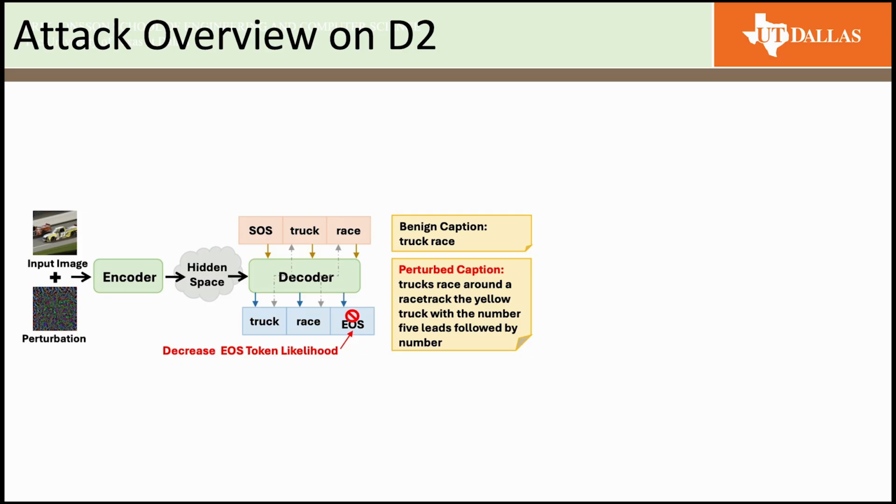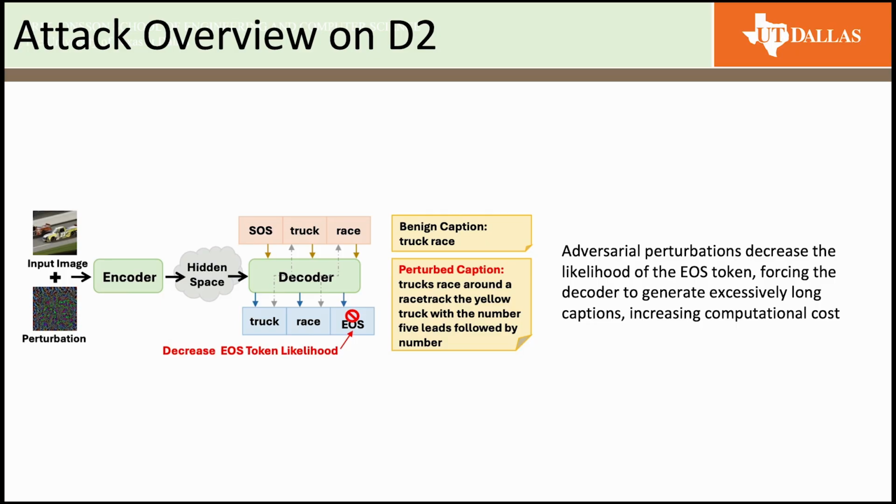Dynamic inference iterations capture how models like autoregressive decoders decide on the fly how many steps to run before halting. Normally, the decoder stops when it predicts the end-of-sequence, or EOS, token. As in this slide, the adversarial perturbation can suppress the likelihood of the EOS token.